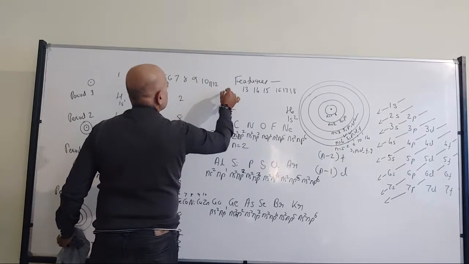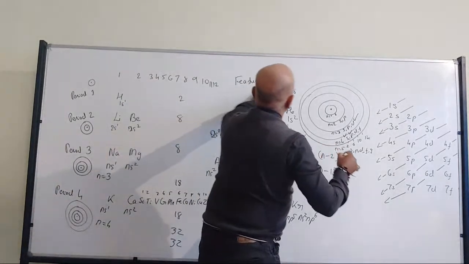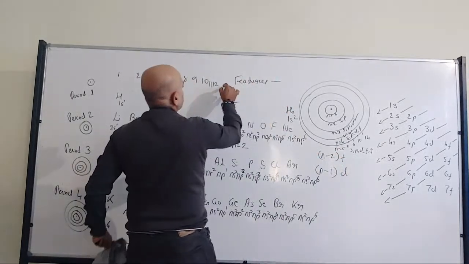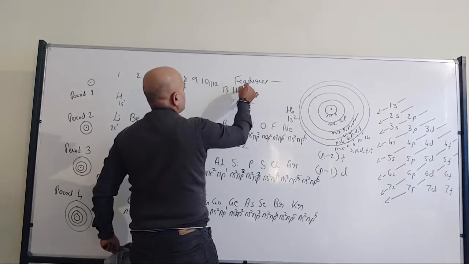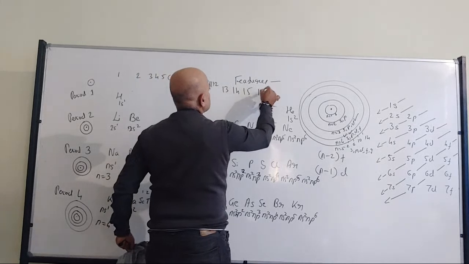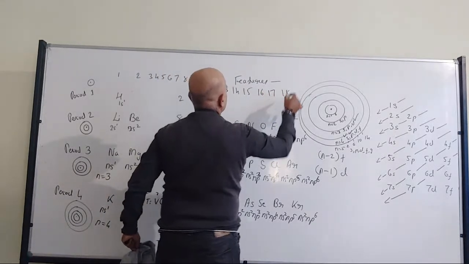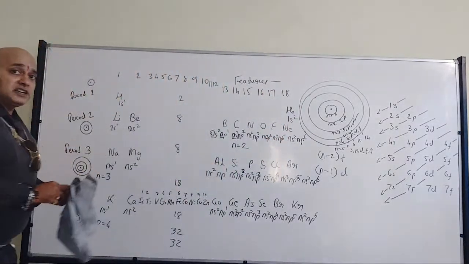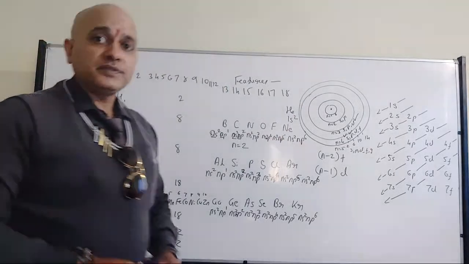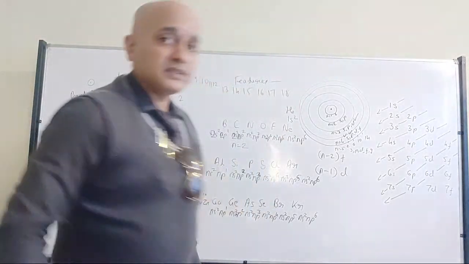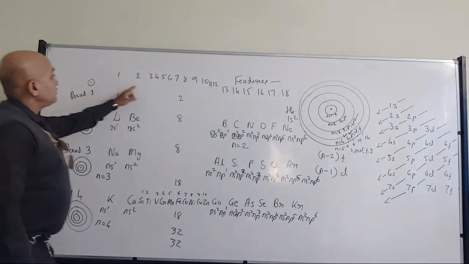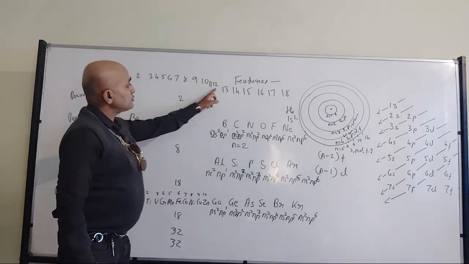Okay, this is 13, 14, 15, 16, 17, 18. So like that it will be present, total 18 groups. Total 18 groups. Fine. So 1, 2, 3 to 12.